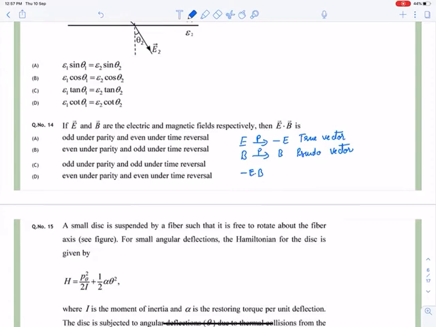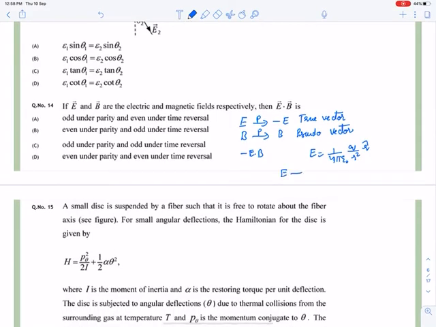And under time reversal, we know that E is given by 1 upon 4 pi epsilon naught Q upon R square R. So under time reversal, E will be E, and B will be minus B, because the B formula is mu naught upon 4 pi I dl cross R upon R square, where I is del q by del t, so it will depend upon time t.